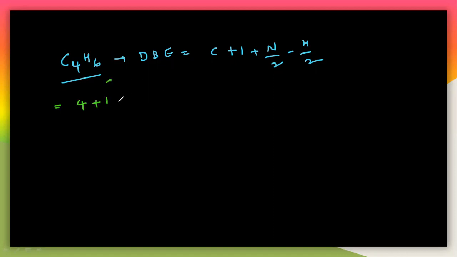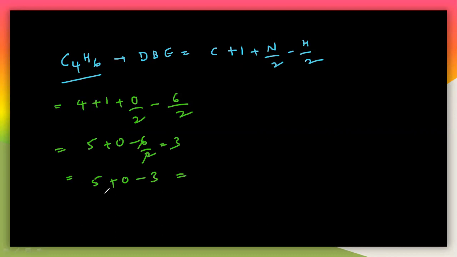The number of nitrogens, there is 0, definitely there are 0 atoms here. 0 by 2, and minus the number of hydrogens. There are 6 hydrogens here. So see here how much you will get. This is 5 plus 0 minus 6 by 2 here. So 6 by 2 means you will get 3. So 5 plus 0 minus 3. 0 is removed, so you will get 2 here. The double bond equivalence is 2 here.